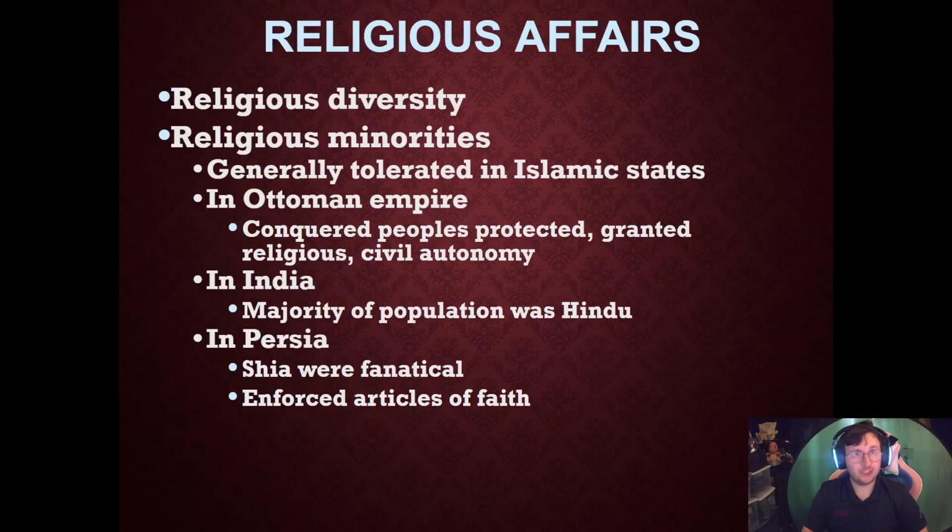Now, there is plenty of religious diversity throughout all of these gunpowder empires. For religious minorities, they're going to be generally tolerant in Islamic states. In the Ottoman Empire, conquered peoples were protected and granted religious and civil autonomy through the millet system. In India, it was tolerant, but then Aurangzeb made it not tolerant, and the majority of the population was Hindu, so he was really in the religious minority in that case. In Persia, the Shia were fanatical and enforced the Articles of Faith. So you could practice a religion as long as you paid your taxes.